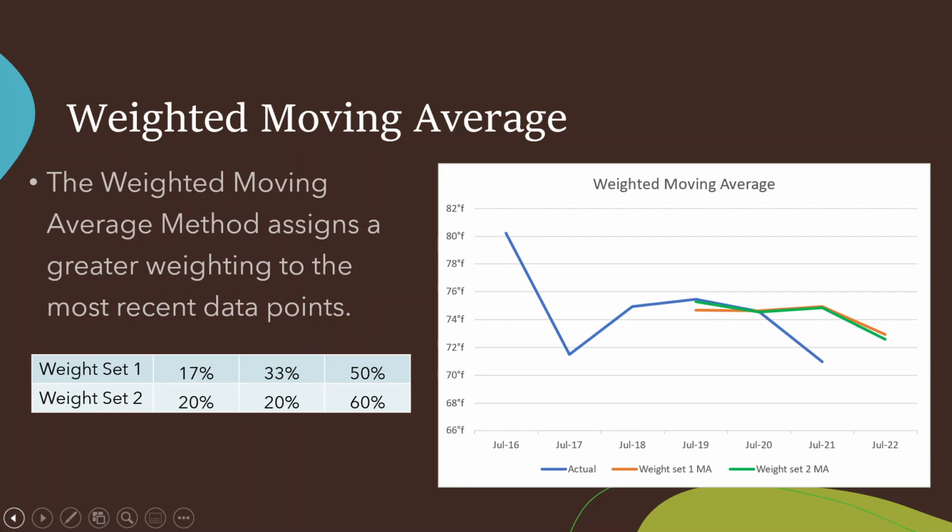Next, I calculated two different weighted moving average forecasts. The weighted moving average method assigns a greater weighting to the most recent data points. This method can be particularly useful if there is some sort of trend present in the data. Here we see the two different sets of weights that I used for this data as broken up in percentages.